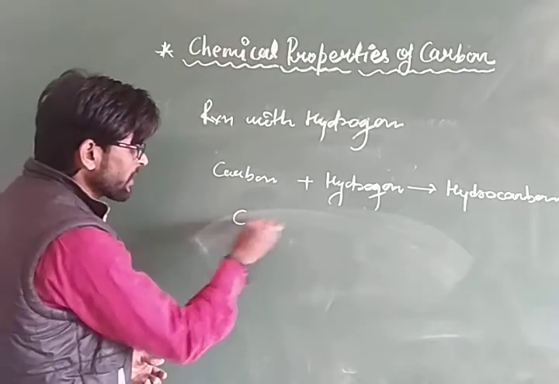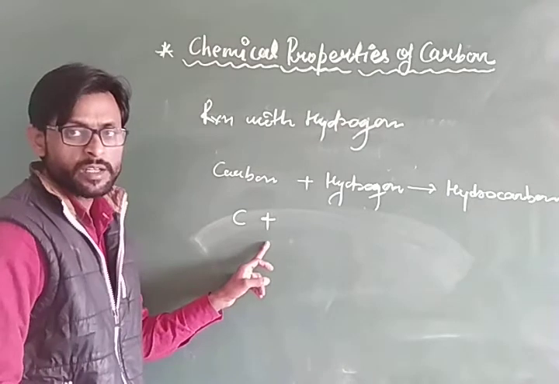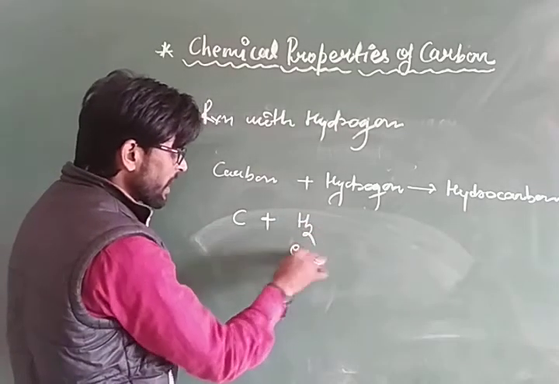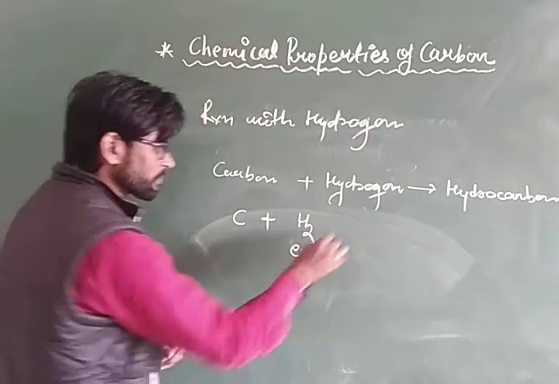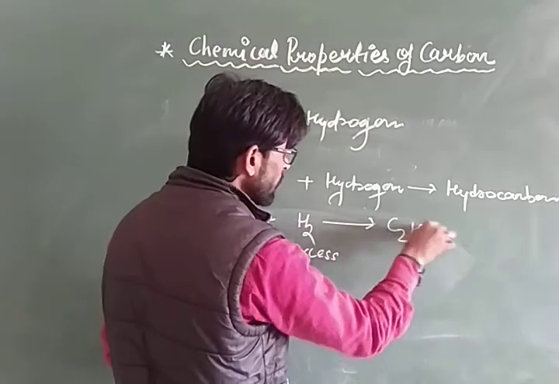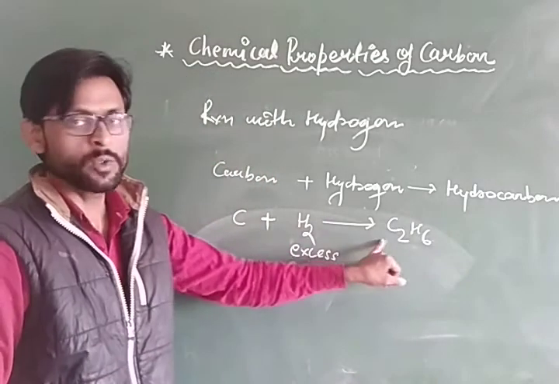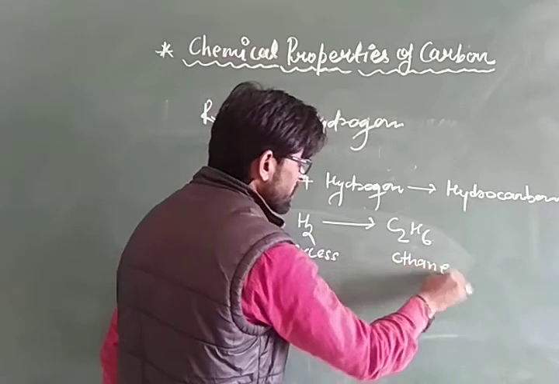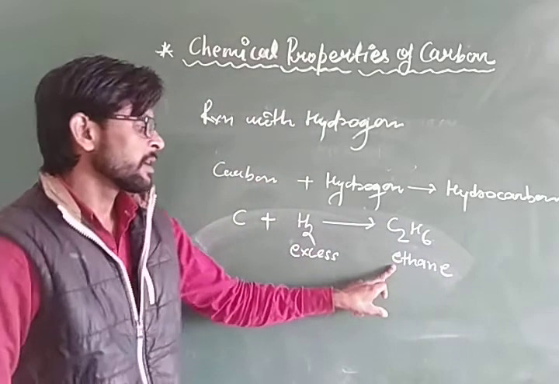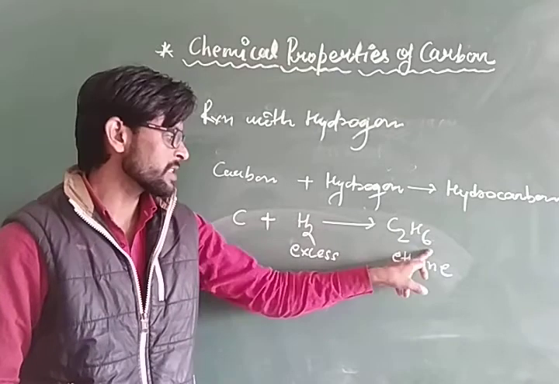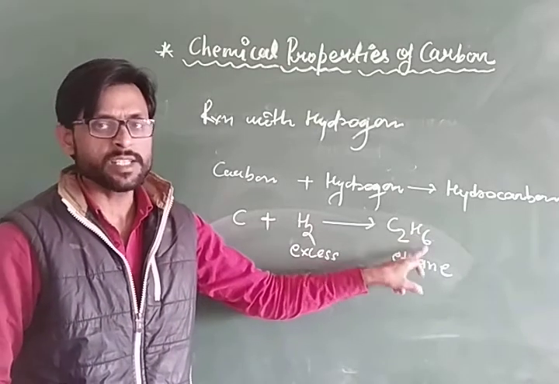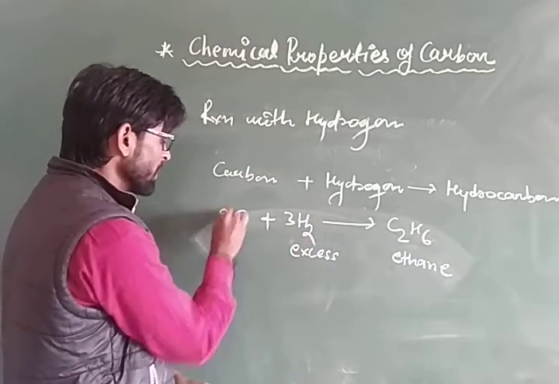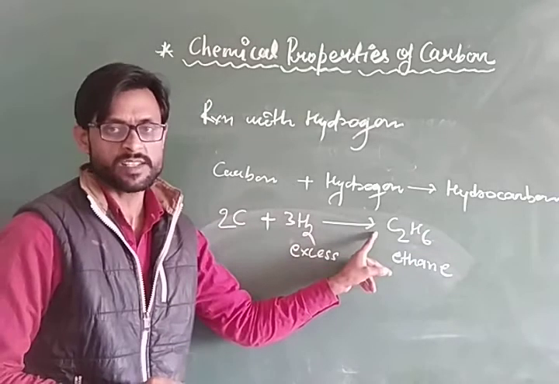When carbon reacts with hydrogen in excess amount, then it will form C2H6, ethane. Chemical formula of ethane is C2H6. Now here hydrogen is 6, so multiply by 3. Hydrogen becomes 6. Carbon is 2, so multiply by 2. Now this is a balanced equation.